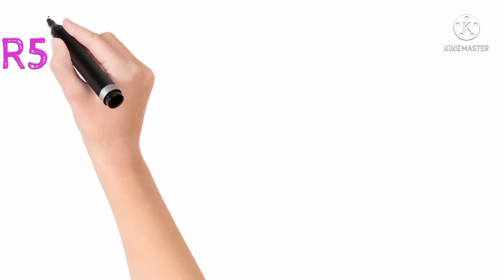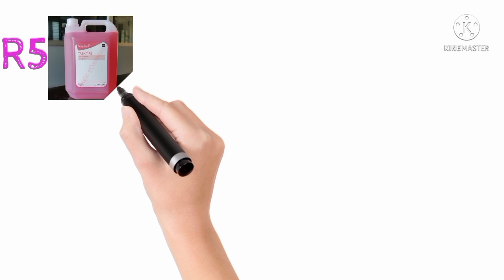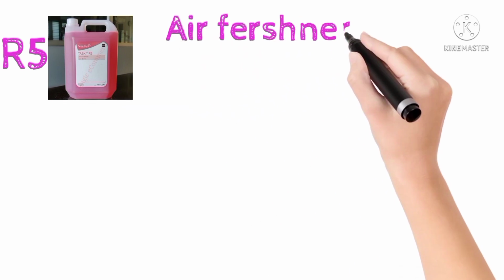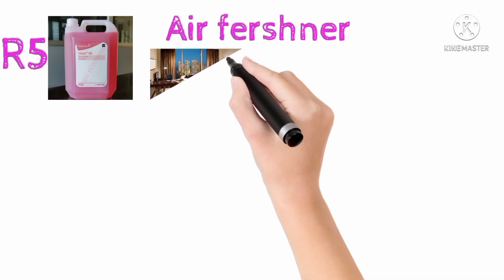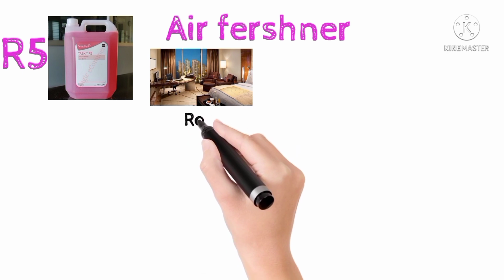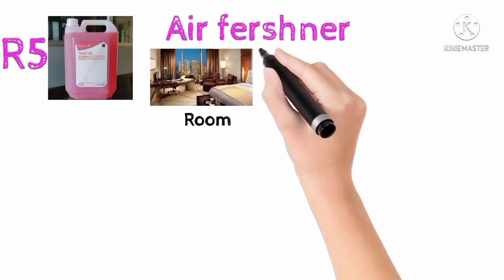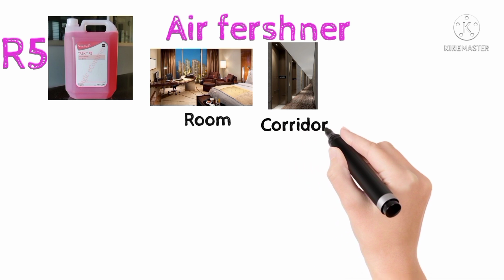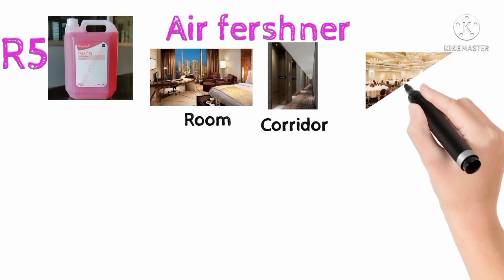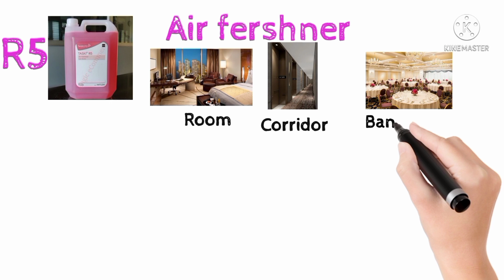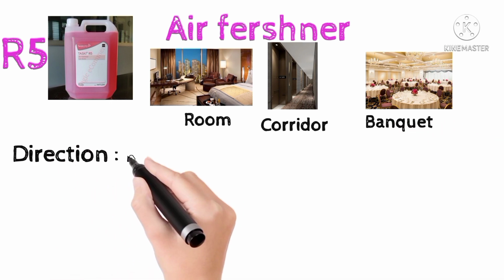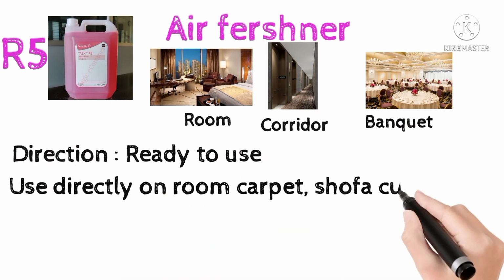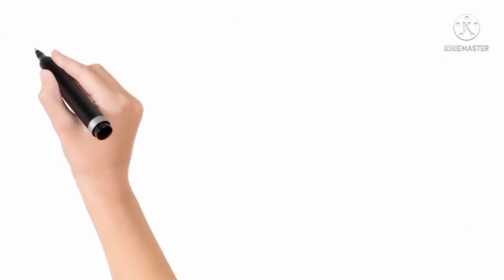The next is R5. R5 is called an air freshener. It is used for air refreshing in rooms, corridors, carpets areas, banquet halls, meeting rooms, etc. Directions: ready to use, also used directly on carpets.